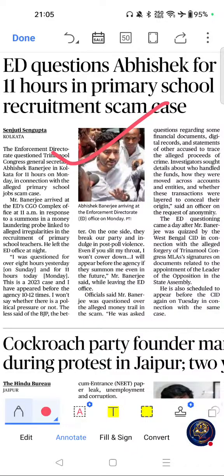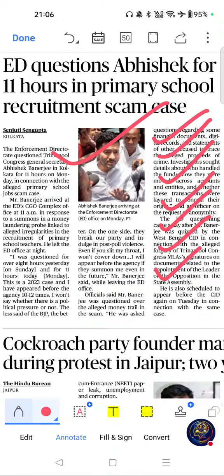ED questions Abhishek for 11 hours in primary school recruitment scam case. If you see the importance of this article, Enforcement Directorate is frequently asked in UPSC and SSC exams. Money laundering remains an important governance issue, and this is relevant to transparency in public recruitment, and this is important for understanding anti-corruption institutions. Questions have appeared on Prevention of Money Laundering Act, that is PMLA, Enforcement Directorate and anti-corruption institutions.